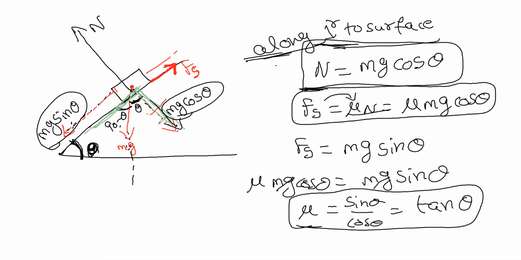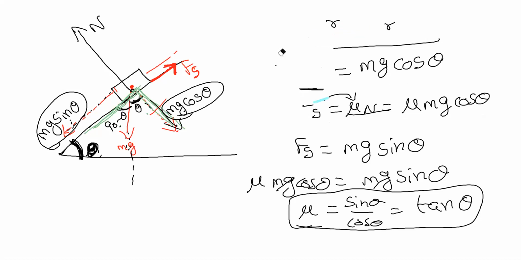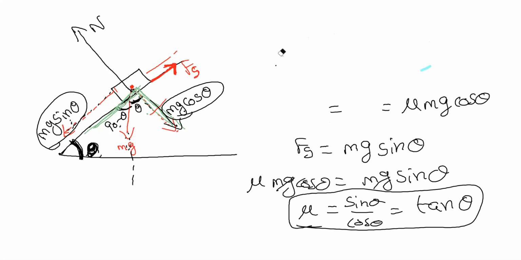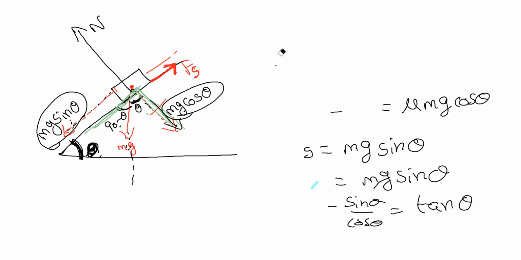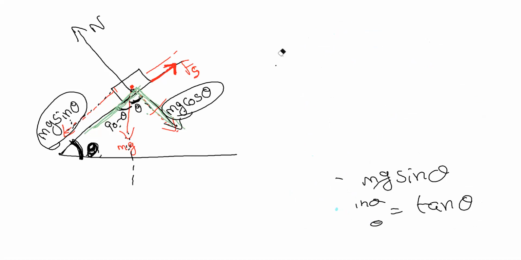For this condition to be true, you have to check where the theta is given. You have to see this. This mg sin theta, mg cos theta works only when the theta is at the inclination. For these conditions, you just have to tell whether the body moves or not, or what is the maximum force that it has to give. You have to pull or something.